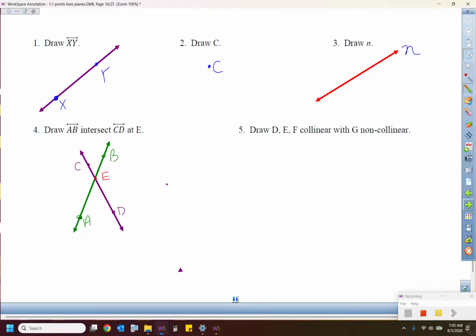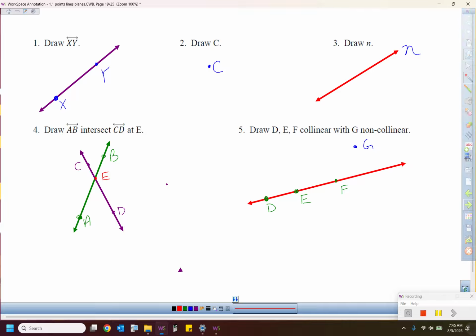And then our last little guy right here, draw point D, point E, point F, collinear. What's that mean? Collinear? Well, that means they're all on the same line. So I'm just going to do that real quick. I'm going to draw a line, and I'm going to put D, E, and F on there. It doesn't matter which order they go in. I usually just go from left to right, just keeping it simple. They're all collinear. But then you got point G, non-collinear, so we're going to draw point G somewhere not on that line. Usually above it or below it, anything like that.